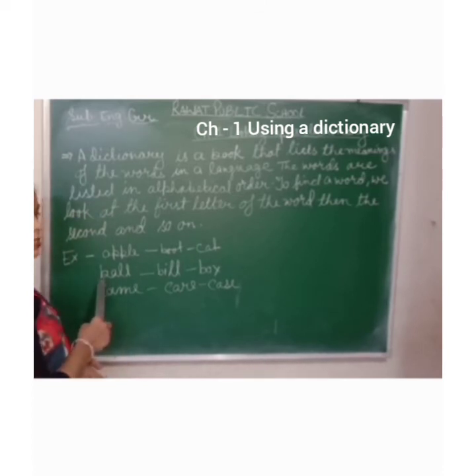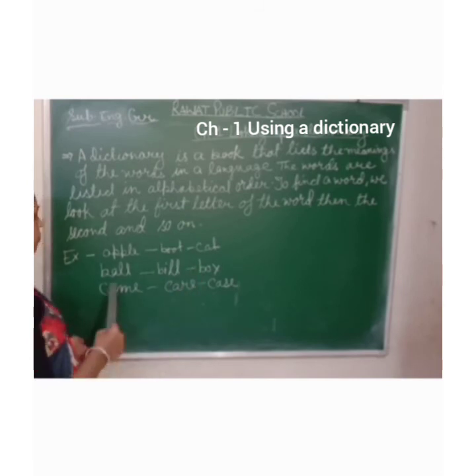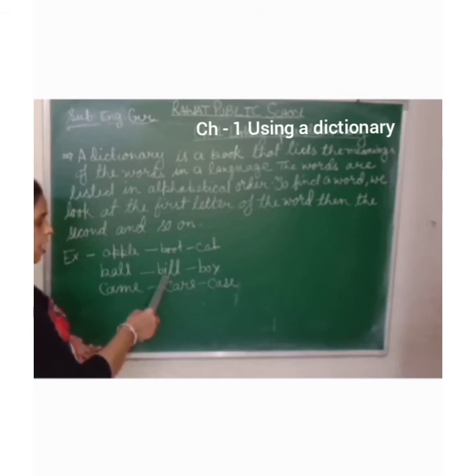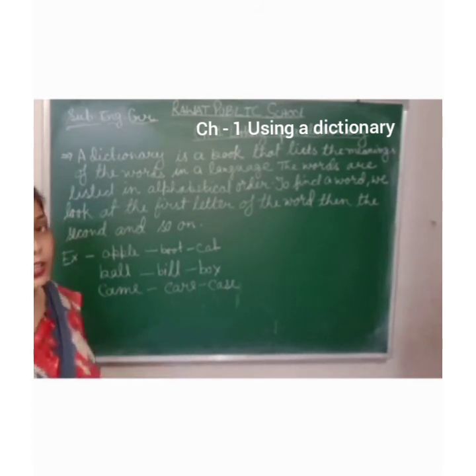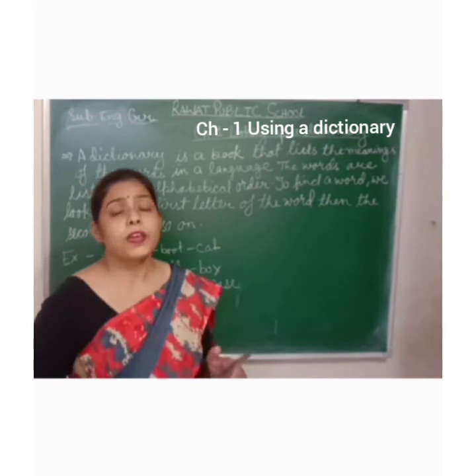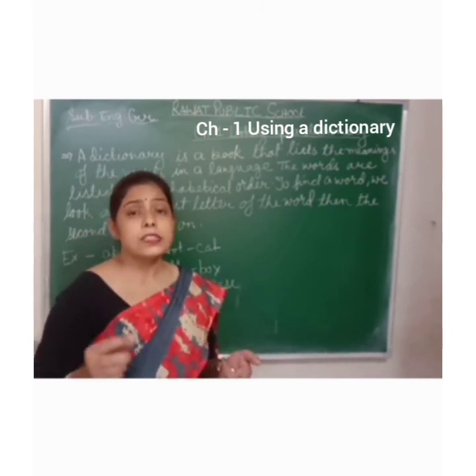Here the first letter is B, B and B. Then the second letter is A. And here the second letter is I, and here the second letter is O. It means when we are finding the meaning of any word, first we will look at the first letter, then the second letter,